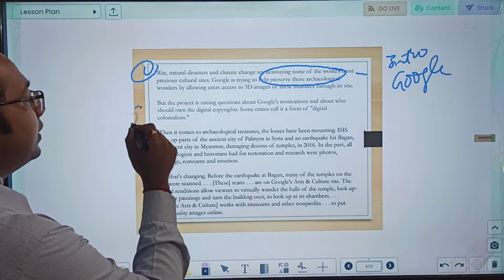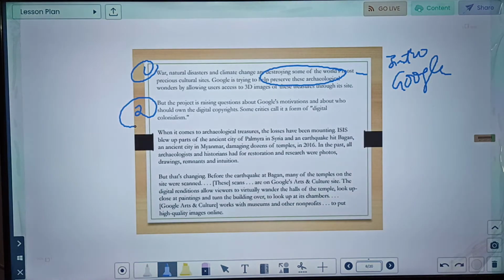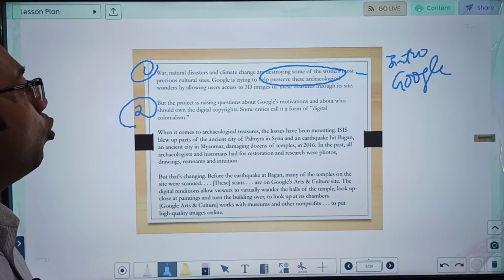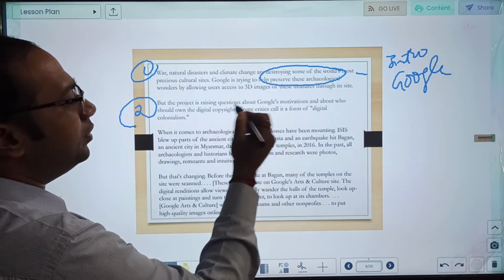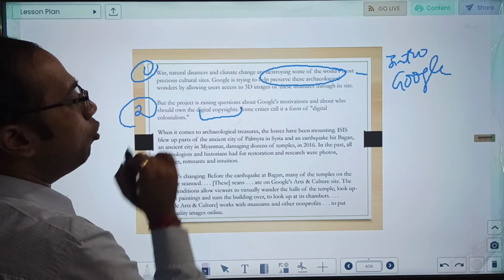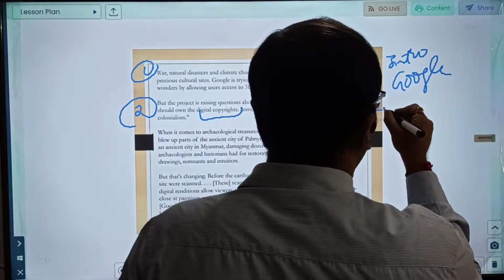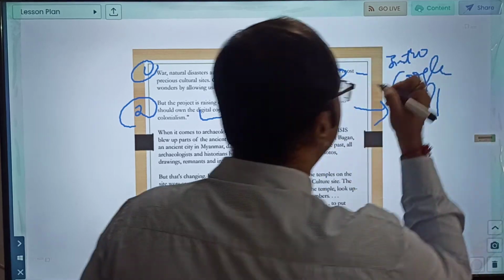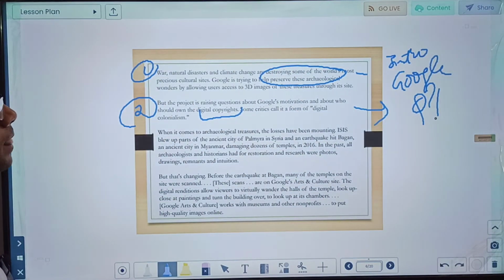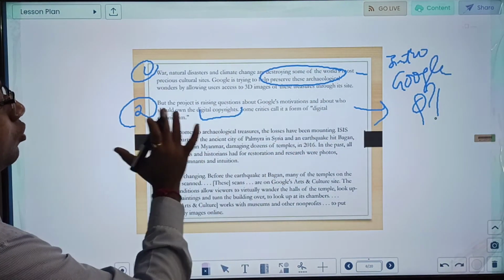Then let us see the second paragraph. But the project is raising questions about Google's motivation and about who should own the digital copyrights. Okay, so Google was doing something, making 3D images of archaeological sites, but now the question comes about the copyright. So the second paragraph is basically a question mark, we can say, on Google's approach. And some critics have called it digital colonialism.